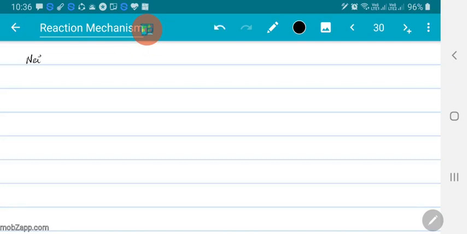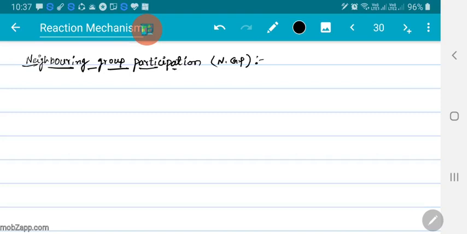Regarding neighboring group participation, or simply we call it NGP. Whenever there is neighboring group participation in substitution reactions, we can see a sudden increase in rate of reaction than expected.